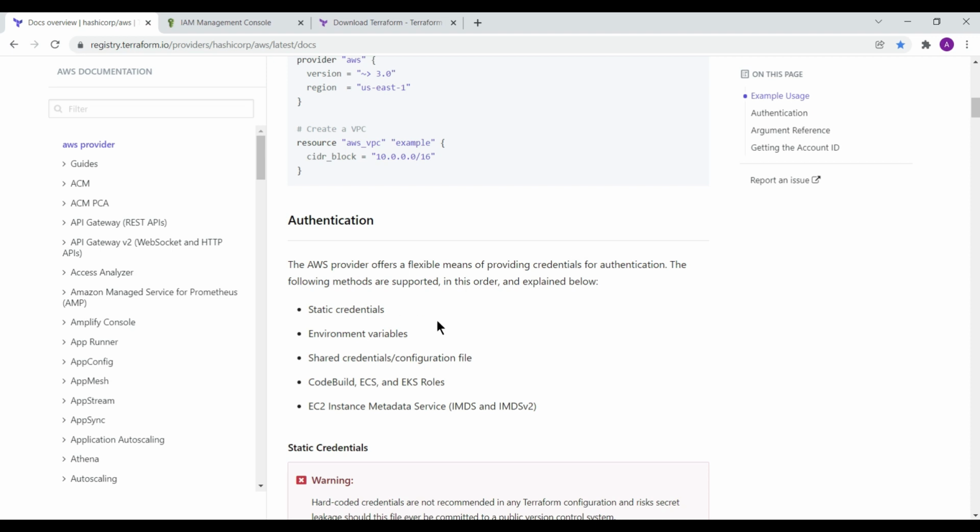I am using static credentials as of now, but you can use environment variables, shared credentials, or the configuration file. For CodeBuild, ECS, EKS, you define roles, and by the roles you can also access Terraform and authenticate to the AWS cloud.